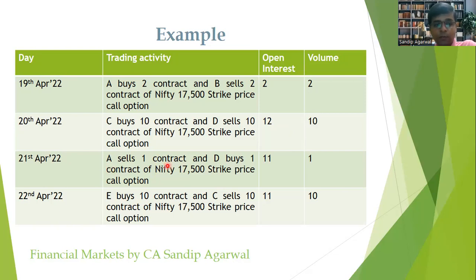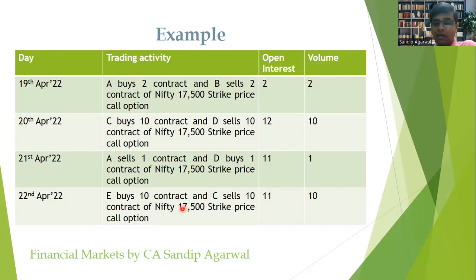And we are assuming that there are no contracts traded apart from this. Now see, again on 22nd of April, a new person, Mr. E, buys 10 contracts and Mr. C sells 10 contracts. So Mr. C has already bought 10 contracts and till 21st of April, he has not squared off the 10 contracts. Now on 22nd of April, C squares off his entire 10 contracts and E buys those 10 contracts. Now in this case, the open interest doesn't change at all because no new positions have been created. C has basically squared off his position which he created on 20th April, and another new person, Mr. E, has bought those contracts from him.